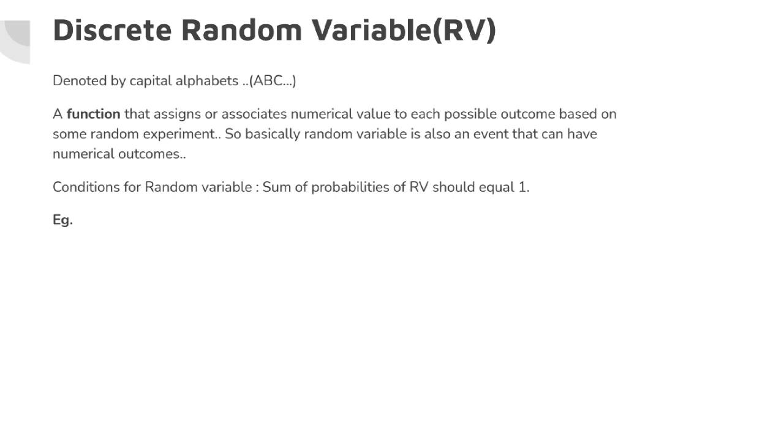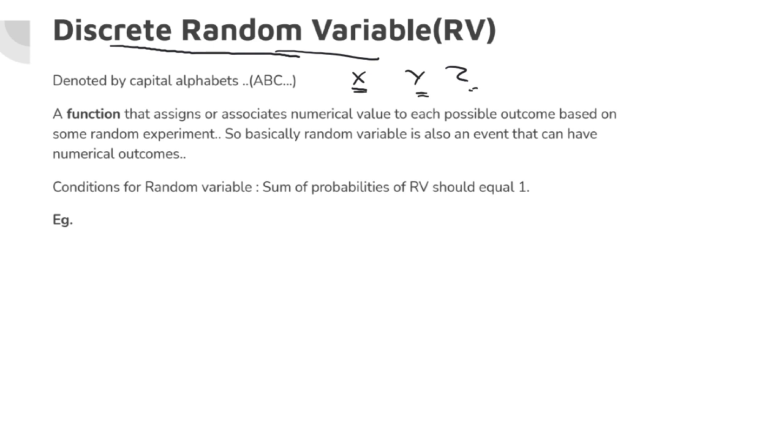This video is on discrete random variable. Okay, so what is a discrete random variable here? We call it RV also, random variable, RV. It is denoted by capital letters like A, B, C, X, Y, Z. I can denote it with any alphabet, but it must be capital. Now, what is a discrete random variable?